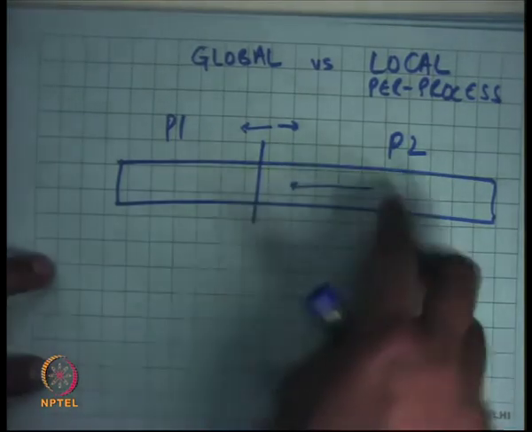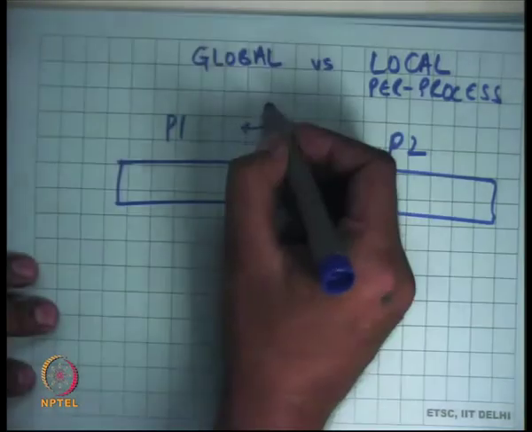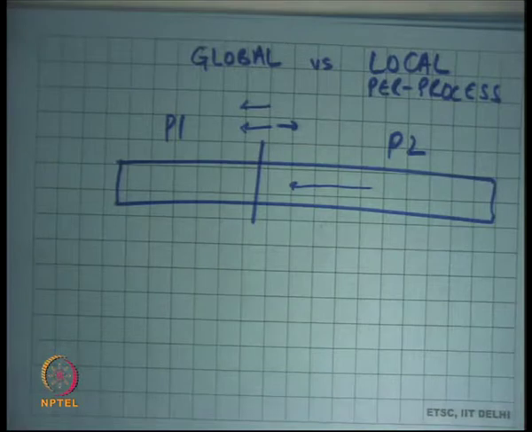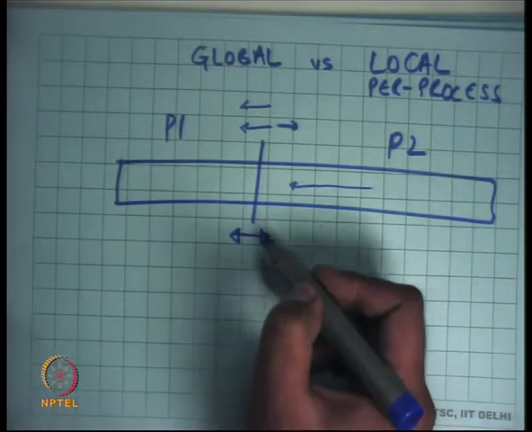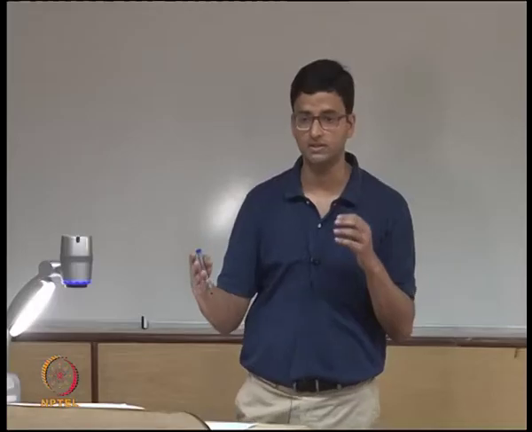So if I find out that P2 is taking lots of page faults and P1 is underutilizing its memory, then slowly, maybe on the order of minutes, I will try to move this quota allocation one direction or the other. The important thing to note is that the movement of this allocation boundary is much slower than the actual page replacement rate. So that gives you both some level of fairness and yet not too much inefficiency.